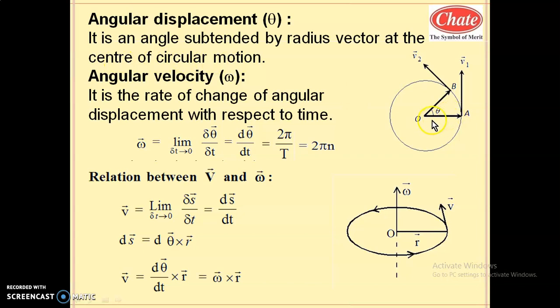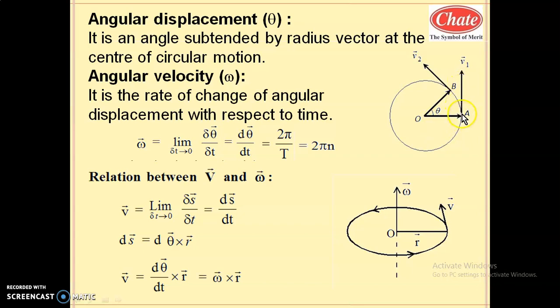So this is a radius vector. The radius vector describes the position of a particle in circular motion. Let us consider a particle performing circular motion. This is the angle described by the particle when the particle moved from A to B. Whenever the particle is at A, its position is described by this radius vector. So the radius vector is a position vector. It starts from this center, and the center is considered as the origin. The velocity vector at that point is this, because the particle is moving. So this is the velocity vector, and this is the position vector. One describes the position of the particle, the other describes the velocity of the particle.